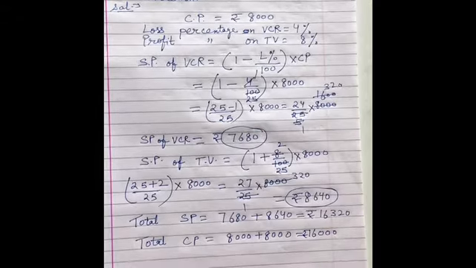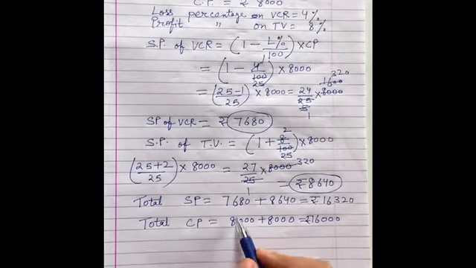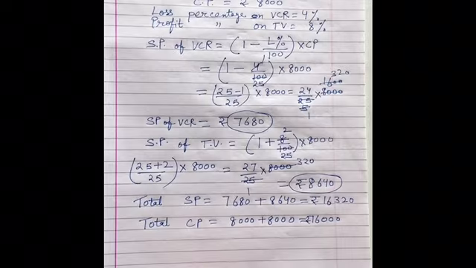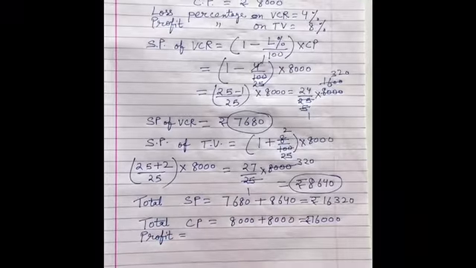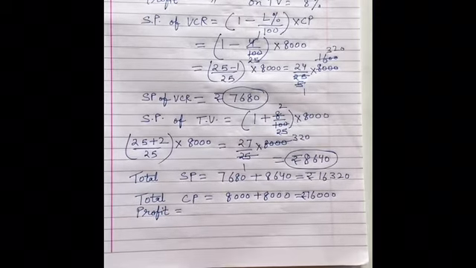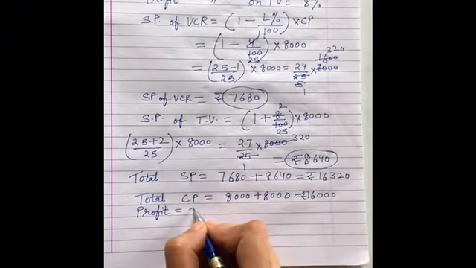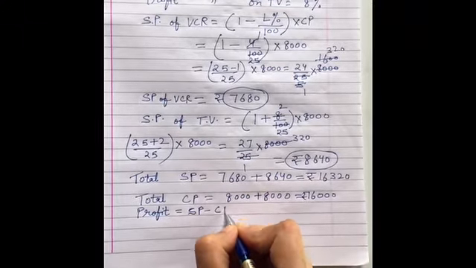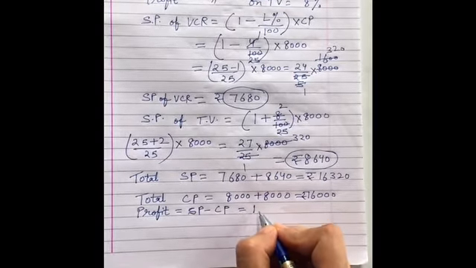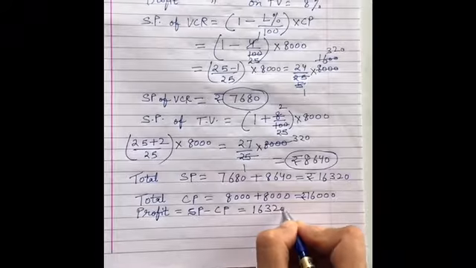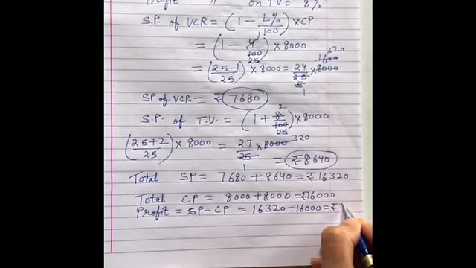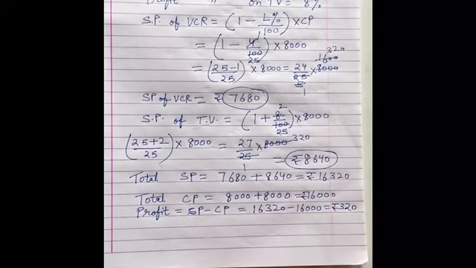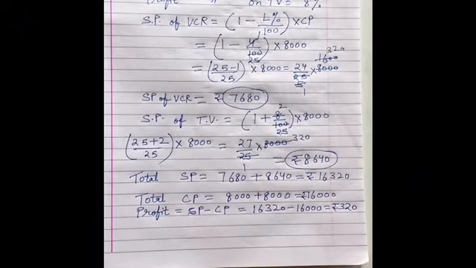So now you can find out. अब देखो, SP is bigger than CP, so that means it will be a profit. How much profit is there? How much profit they have earned? Yes, how much profit? That is SP minus CP, which is equal to 16,320 minus 16,000, which is rupees 320. 320 rupees उसको मिले हैं.